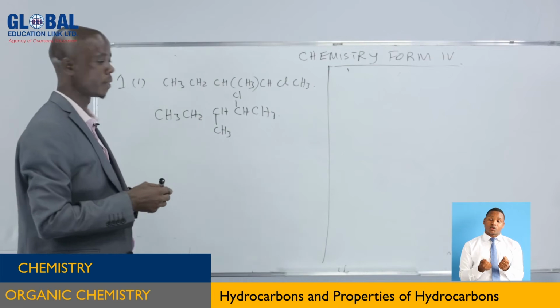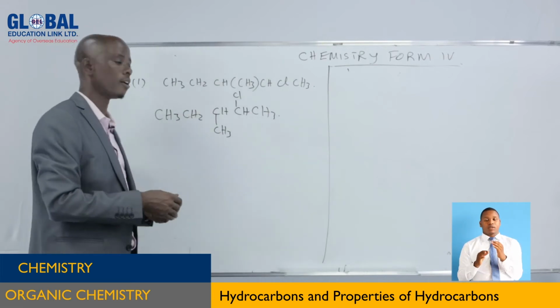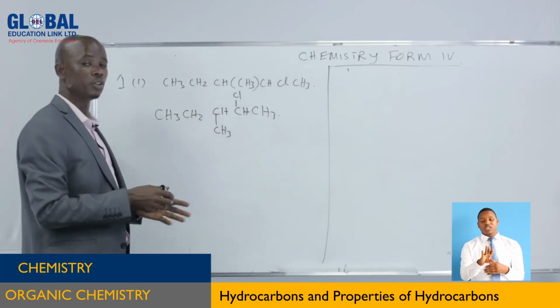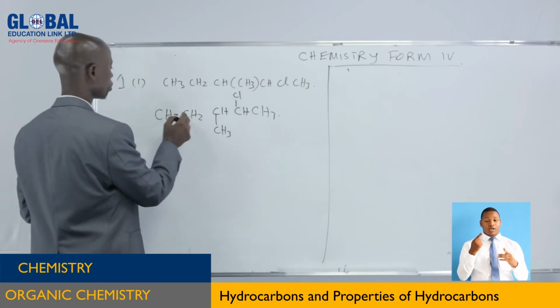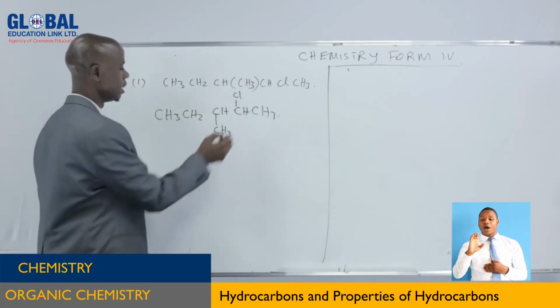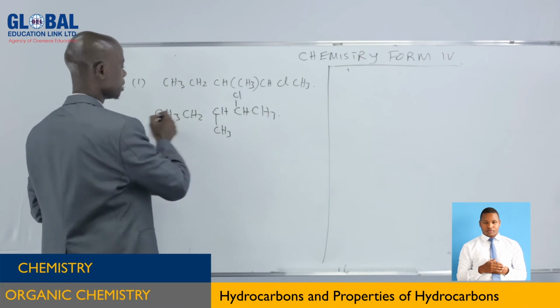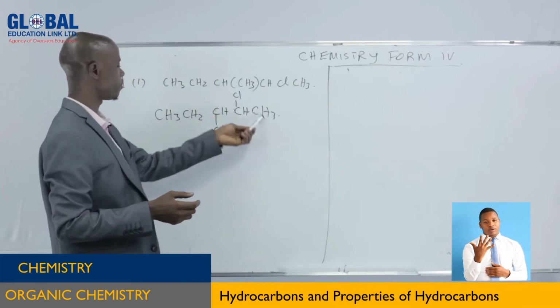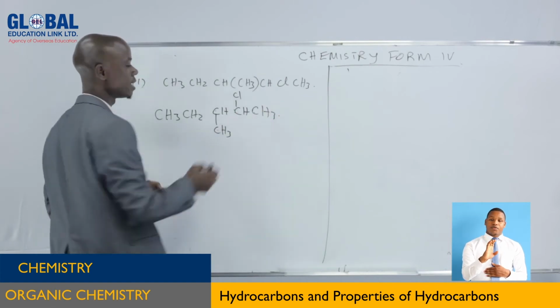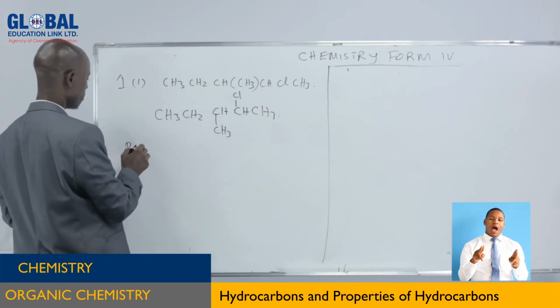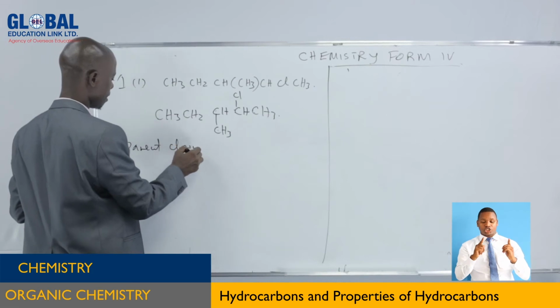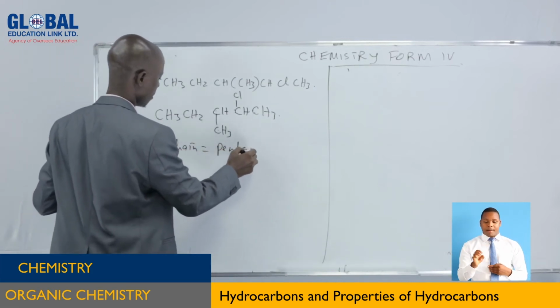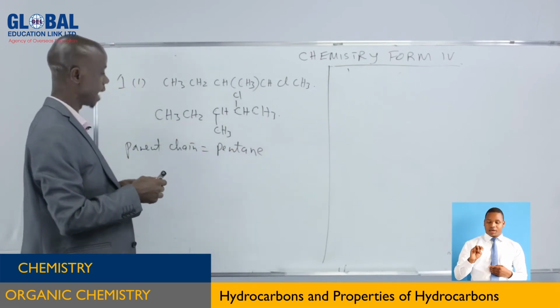That is the way. Now, how do we select the longest continuous chain? You consider only the number of carbon atoms. 1, 2, 3, 4, 5. Automatically, 1, 2, 3, 4. So this is the longest chain. It contains how many carbon atoms? 5. 1, 2, 3, 4, 5. So the longest chain, the parent chain, is pentane because it consists of 5 carbon atoms.